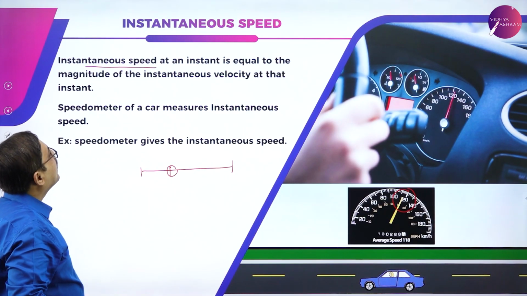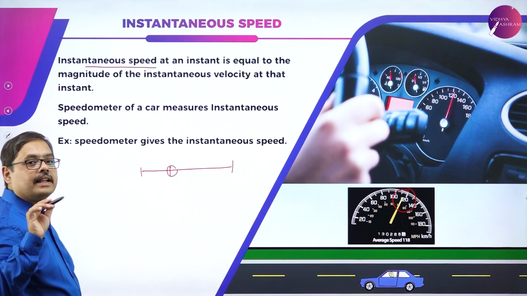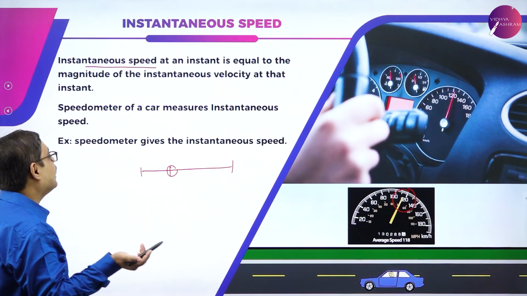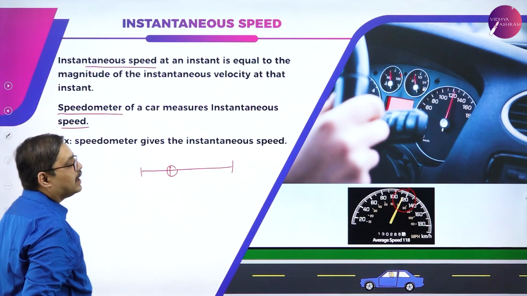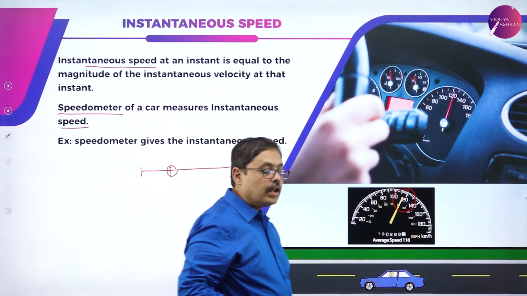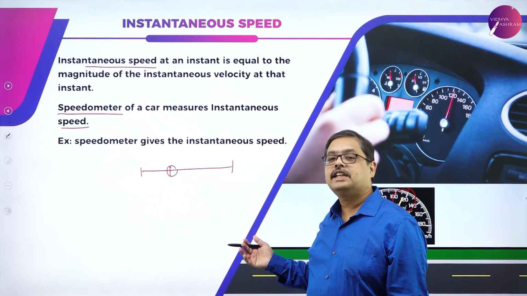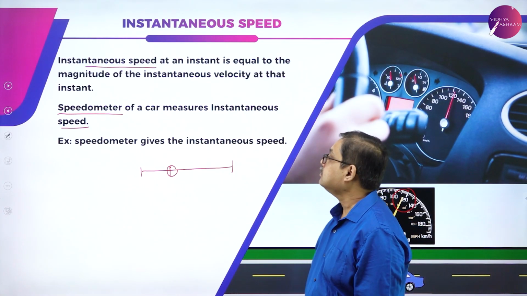Whatever speed is being displayed on the speedometer at that instant of time can be called the instantaneous speed. The speedometer will give you the instantaneous speed. If you have to work it out mathematically, the magnitude of the velocity vector can also give you the instantaneous speed.